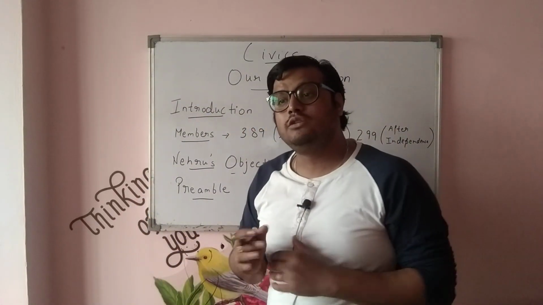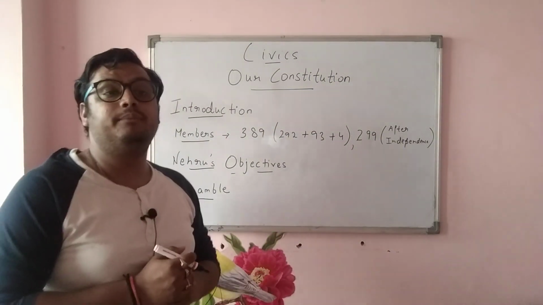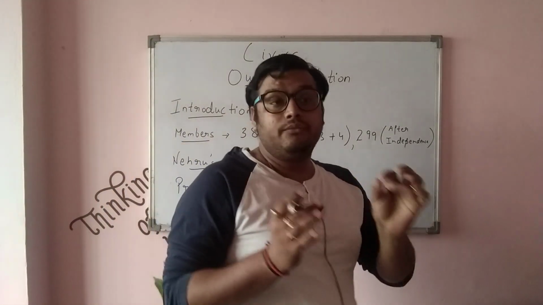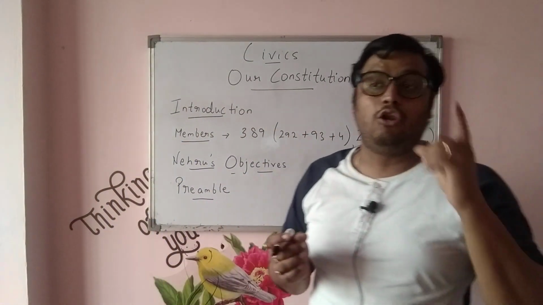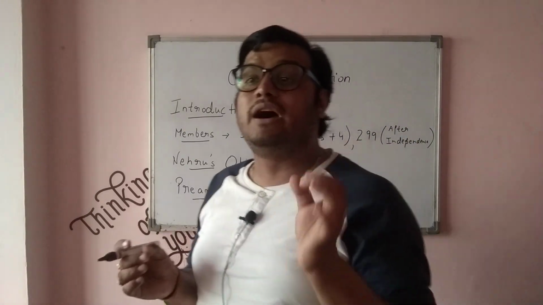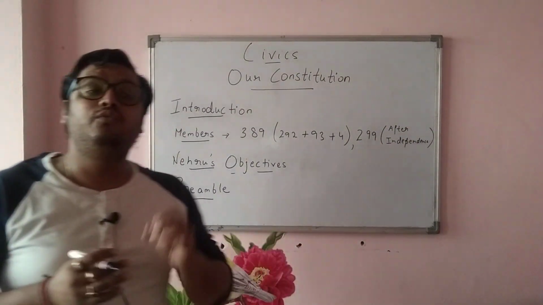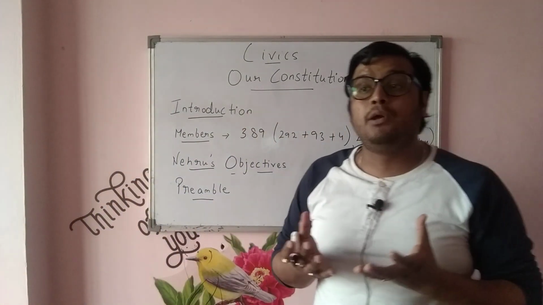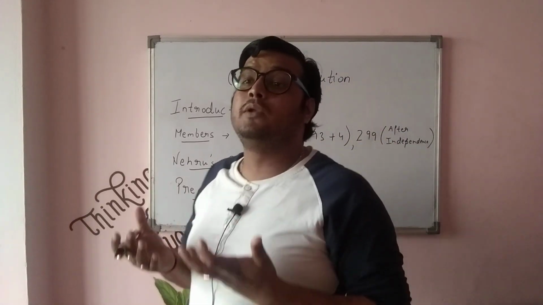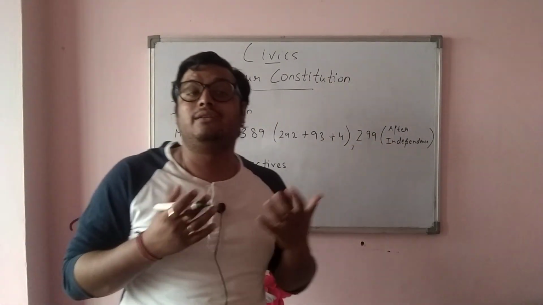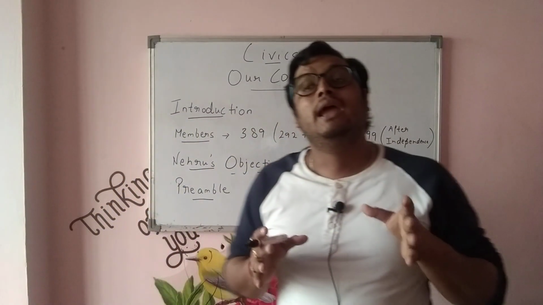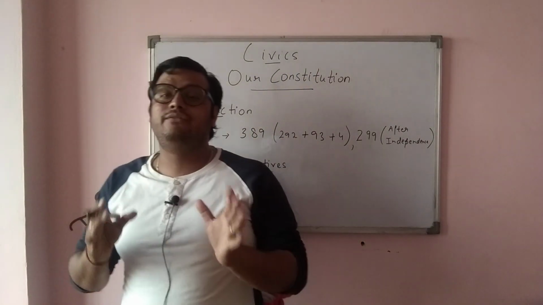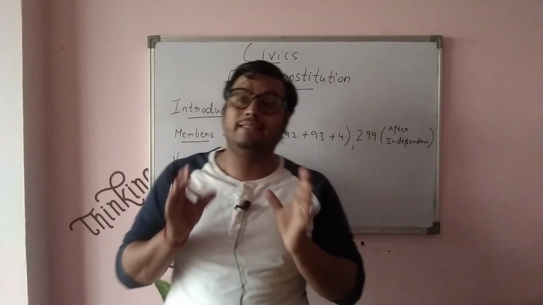Now, when the constitution was made, the first page of the constitution was implemented, and the first page of the constitution is known as the preamble. What is the preamble? Whenever a question is asked, always remember, the preamble is the first page of our constitution, which starts with "We the people of India." What does it stand for? We are the people of India, irrespective of our caste, color, creed, religion. Everybody is equal. Nobody should be discriminated against on the basis of caste, color, creed, religion. Everybody is equal in the eyes of the constitution, law and the country.